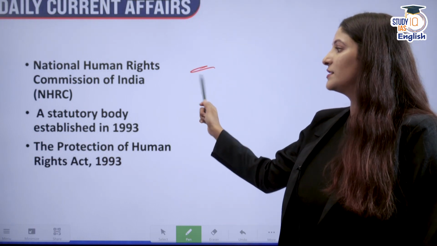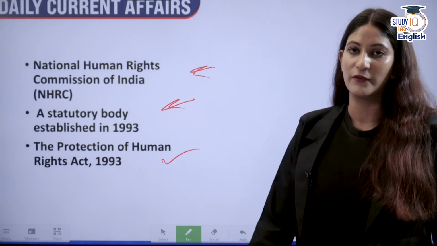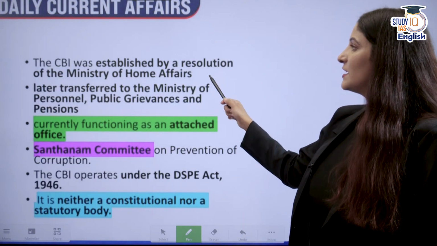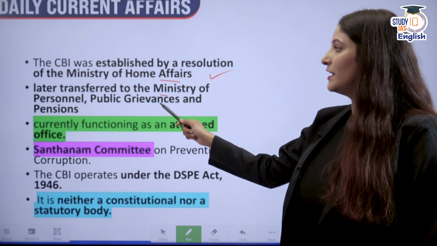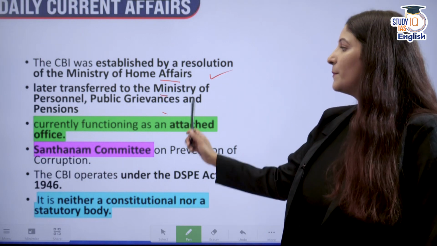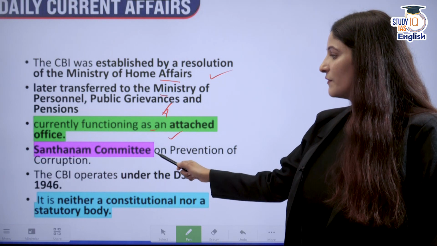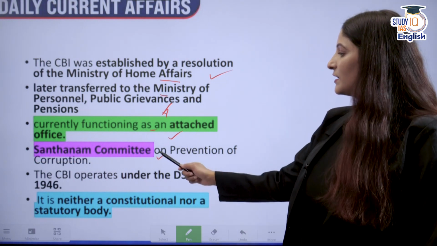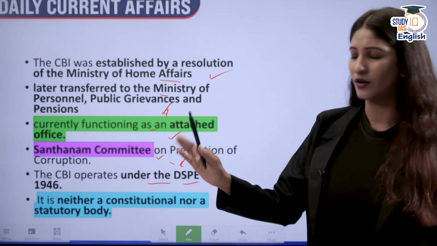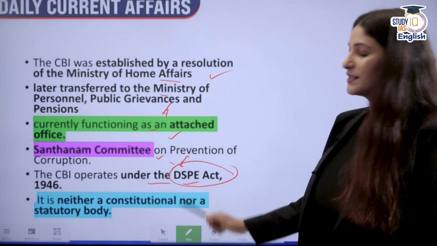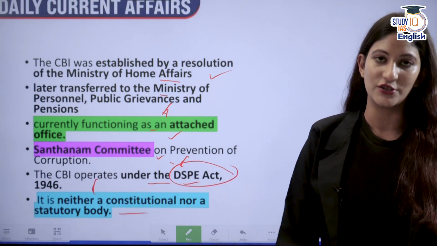Then we have the NHRC, which is a statutory body. It was established in 1993 according to the Protection of Human Rights Act 1993. And the CBI was actually established by a resolution of the Ministry of Home Affairs, and later it was transferred to the Ministry of Personnel, Public Grievances and Pensions. Also, it is currently functioning as an attached office. It was recommended by the Santhanam Committee, and the CBI operates under the DSPE, Delhi Special Police Establishment Act of 1946, and it is neither a constitutional body nor a statutory body.